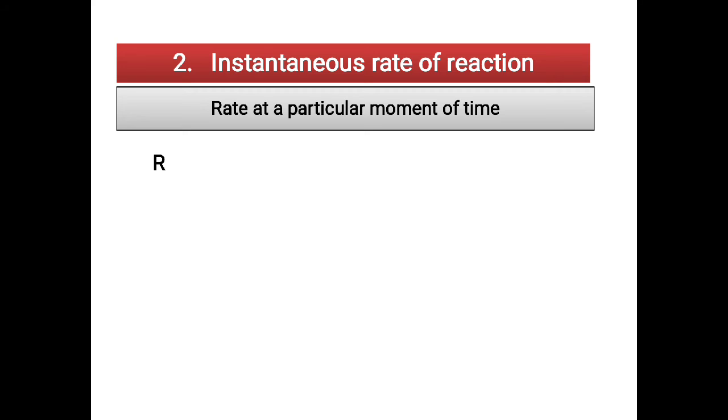In terms of the reactant, you write a minus sign; when you write in terms of the product, it will be a plus sign. So it is the change in concentration of the reactant with change in time. Here you can see d has been used. This d is used for a small change, and delta is used for a large change. That is the difference between instantaneous and average rate. There we use delta, here we use small d. So you can differentiate like that.